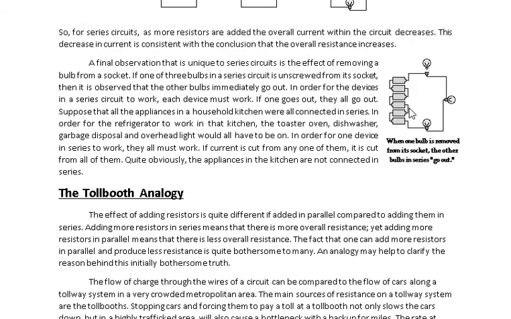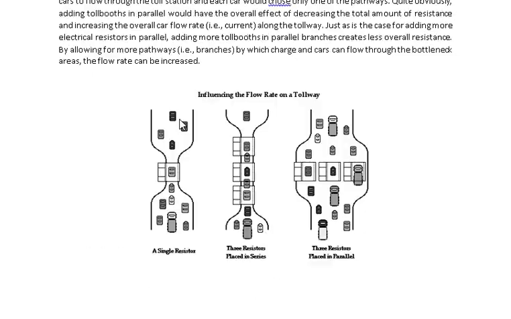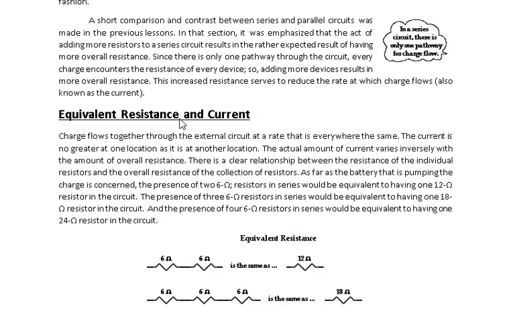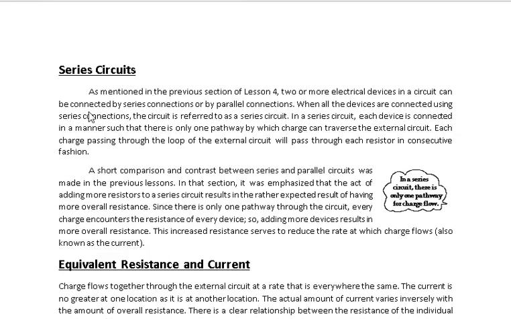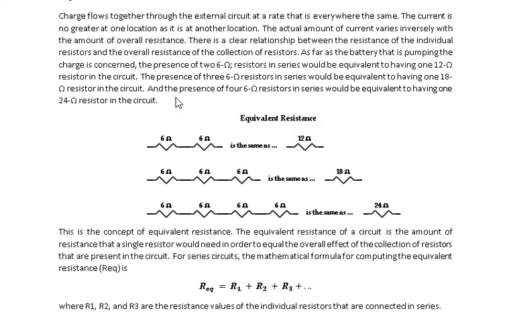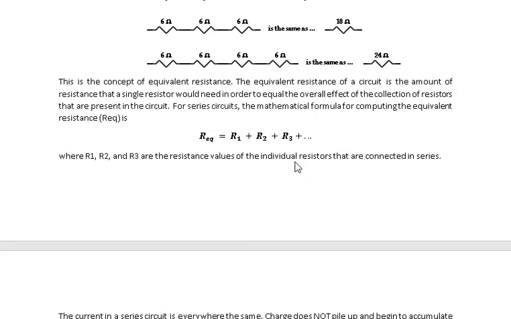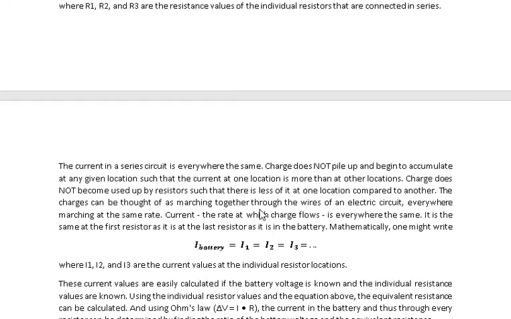Okay, so I think it is readable naman, no? So we have here the series circuit. In order for you to find the equivalent of a series circuit, you just have to add that one. So for example, if you have this connection of 6 ohm, their total resistance is equal to 24 ohm. So you just have to add that one.